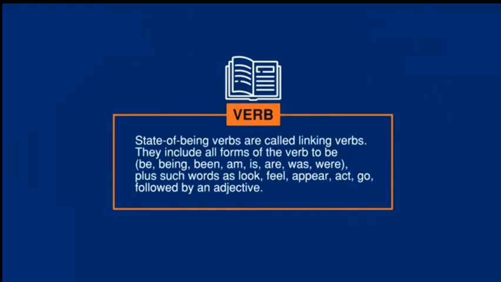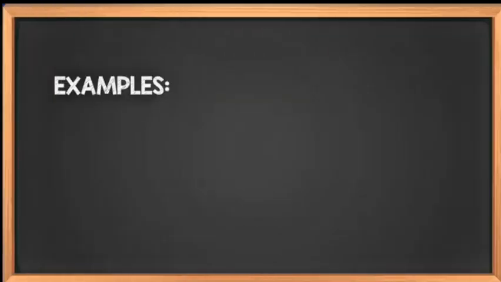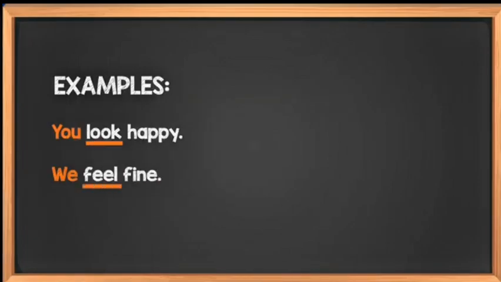They include all forms of the verb to be: being, been, am, is, are, was, were, plus such words as look, feel, appear, act, go, followed by an adjective. Examples: you look happy. We feel fine.